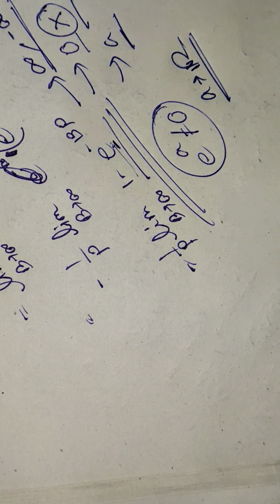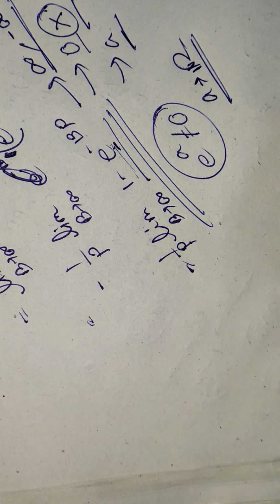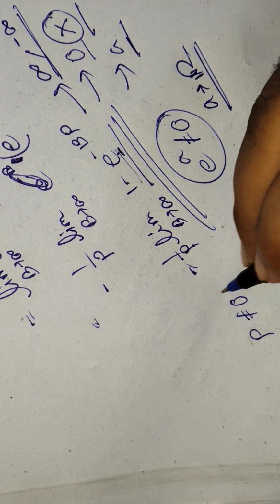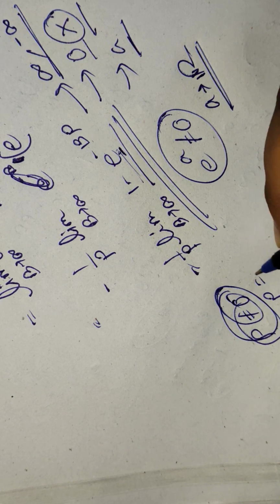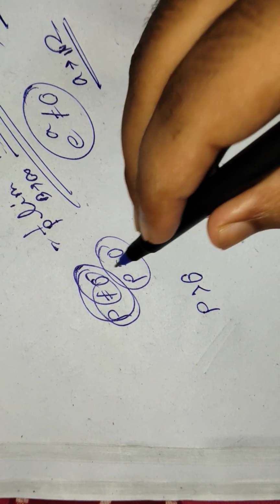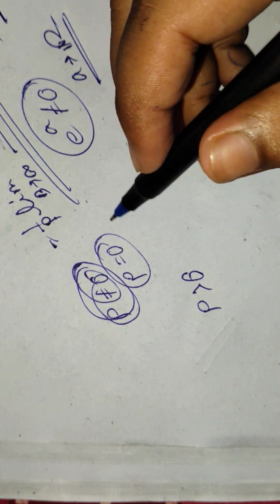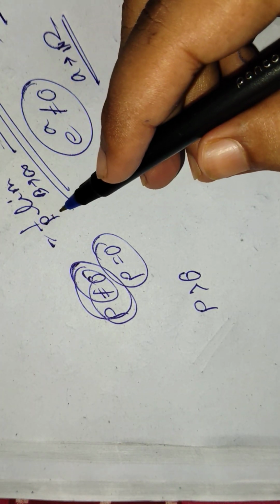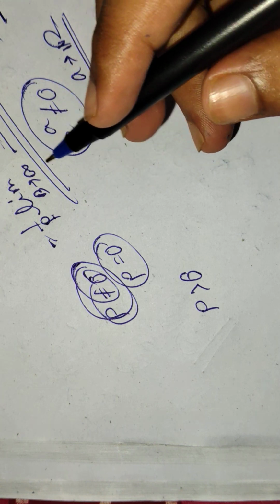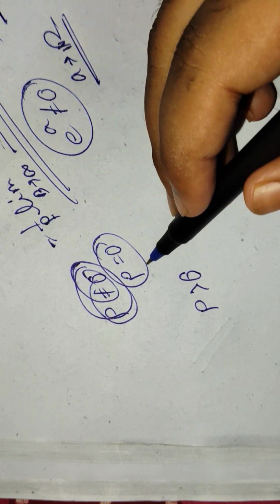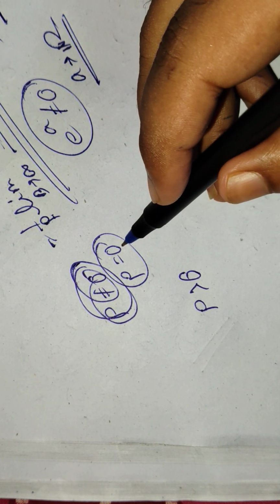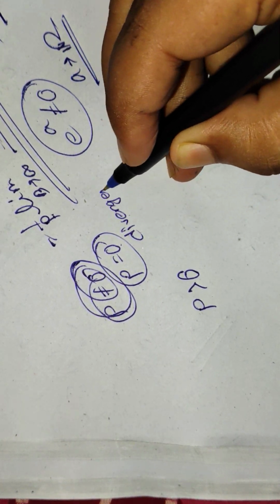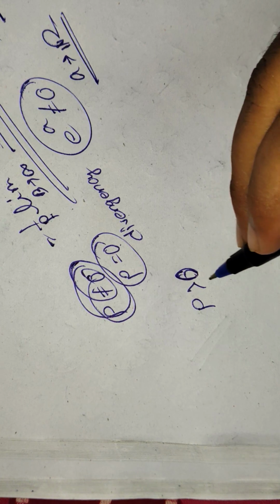Now let's talk about p. A point to be noted: when p is equal to 0, it will be like 1 by 0, which is infinity or minus infinity, whatever. However, p equal to 0 is the first condition for divergence. Now let's talk about p greater than 0.